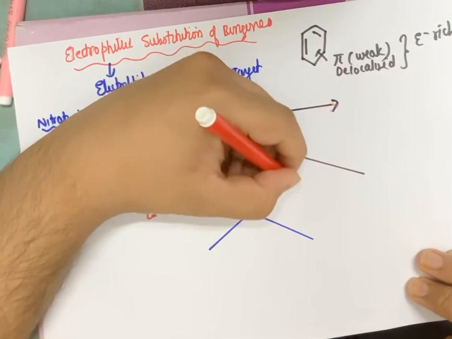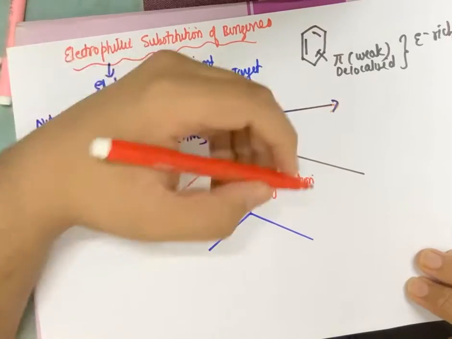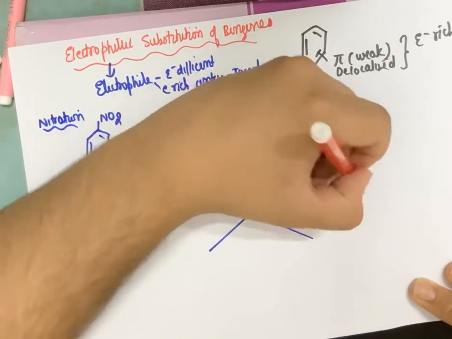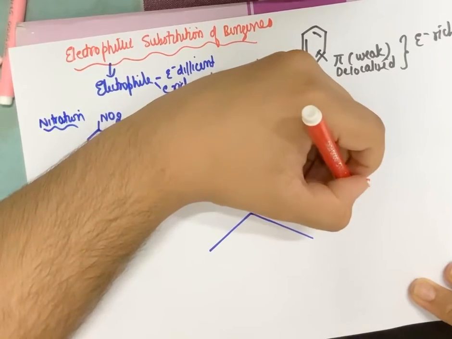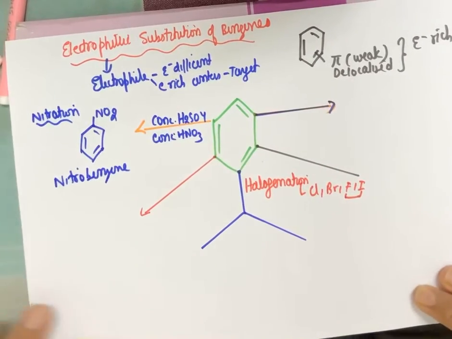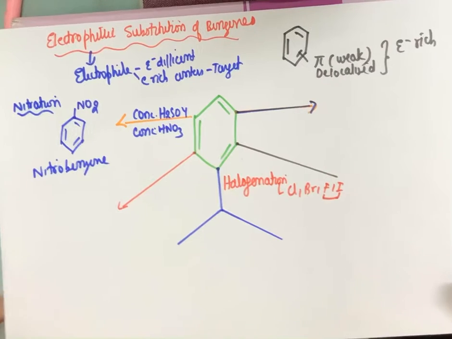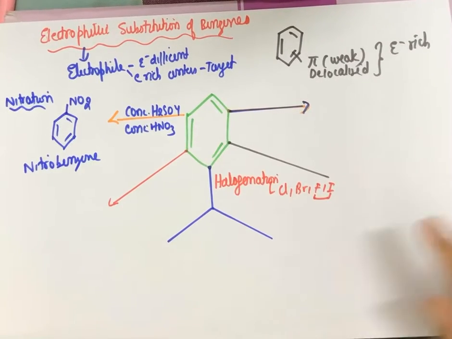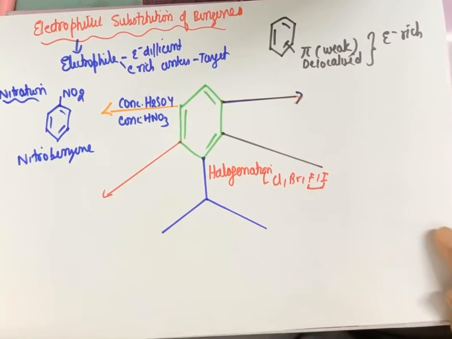Halogenation means halogen. That means it can be chlorine, bromine, fluorine, or iodine. Fluorine and iodine are difficult to get into the benzene ring, so we have to transform benzene into a diazonium salt to get the fluorine and iodine. Now diazonium salts we will not be doing in this particular video, it's a separate class 12 topic, so we'll take it up later. So we'll only be talking about chlorine and bromine in this video.